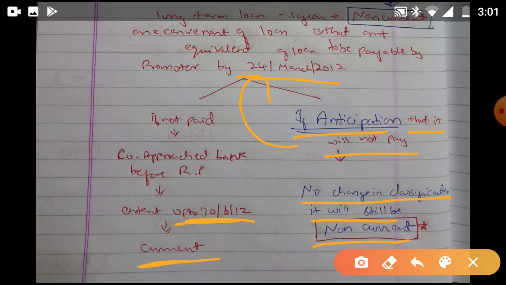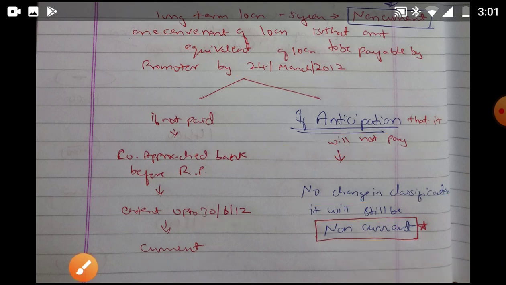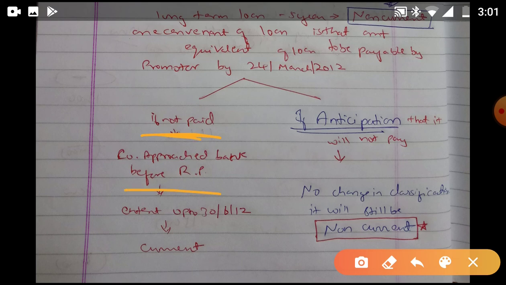It won't be so. We just have to remember a simple point: if they had made a default, and if the company had approached the bank before the reporting period, and the period is within 12 months, it will be classified as current. And whenever there is any anticipation, there won't be any change in classification due to just anticipation. So the loan was earlier classified as non-current, and now also it will retain the classification as non-current only.